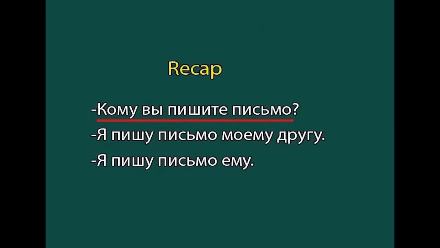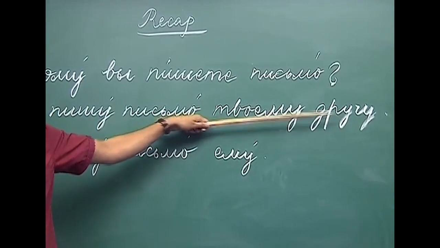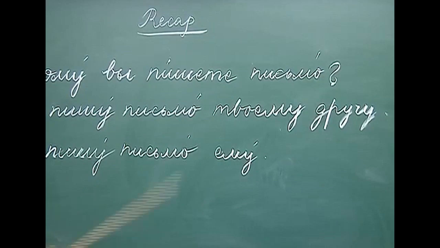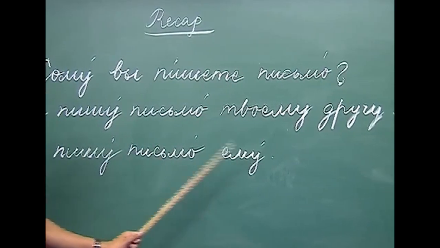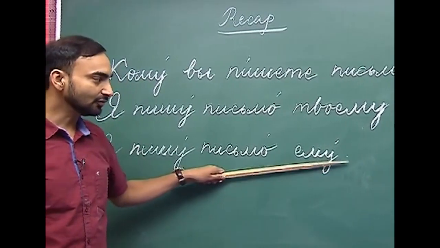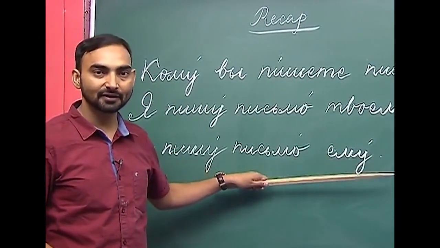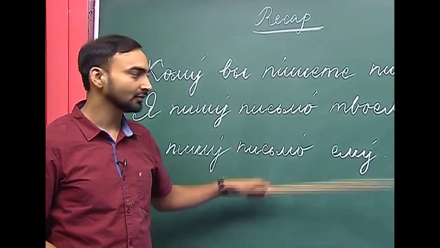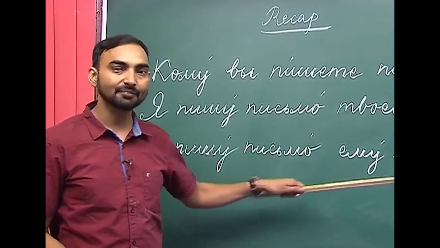What if we have to use a personal pronoun in place of the nouns? Then we use a personal pronoun here. Ya pishu pismo yemu. Yemu denotes the personal pronoun on. So on in the dative case becomes yemu.